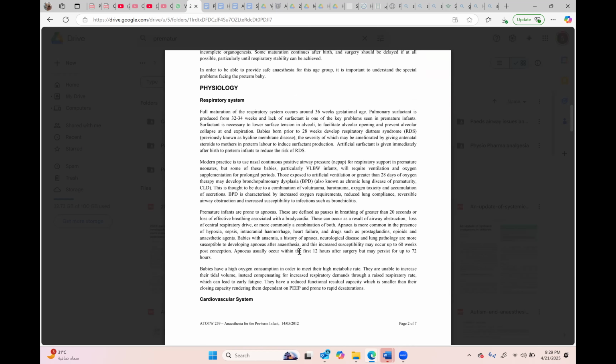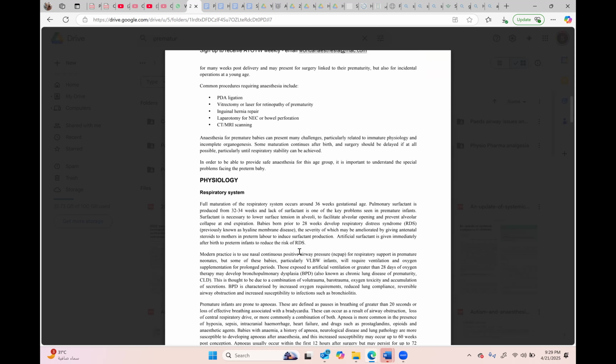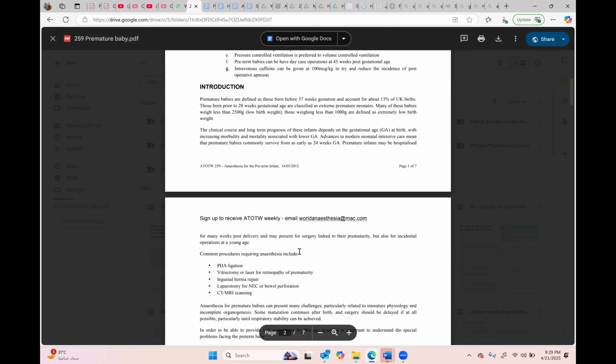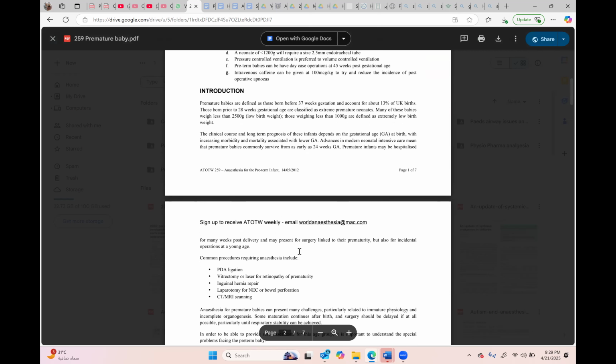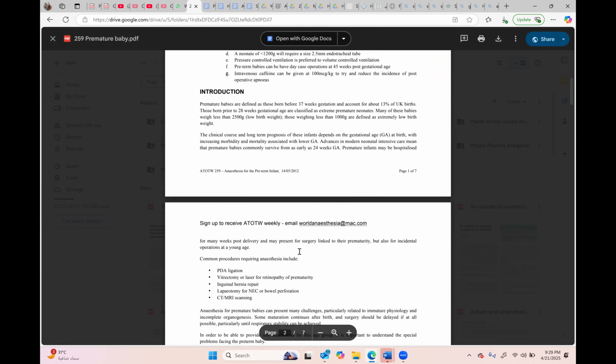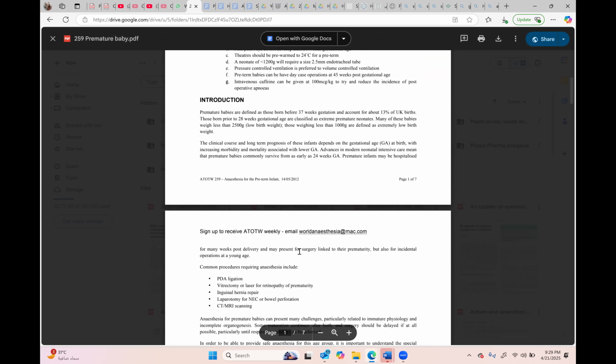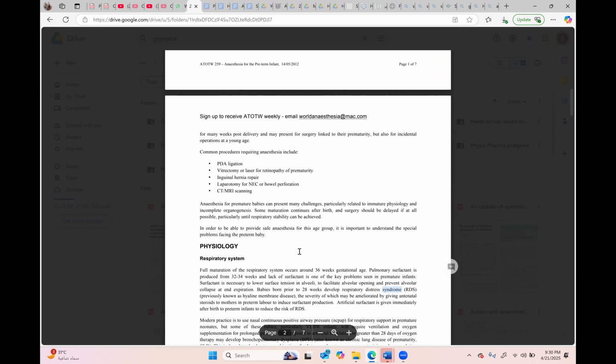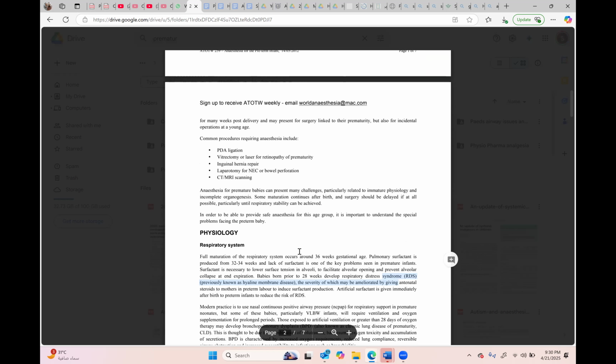Few words about prematurity. Sir, prematurity is defined as live birth before the 37th week of gestational age, sir. Okay. And all the physiological, pharmacological, anatomical changes, including airway and respiratory system.